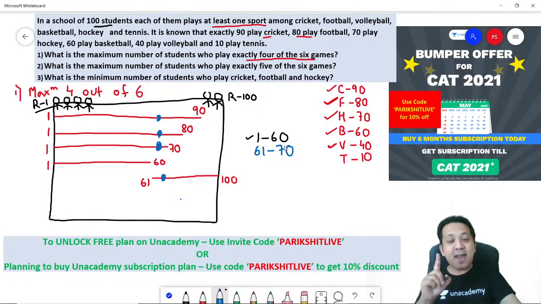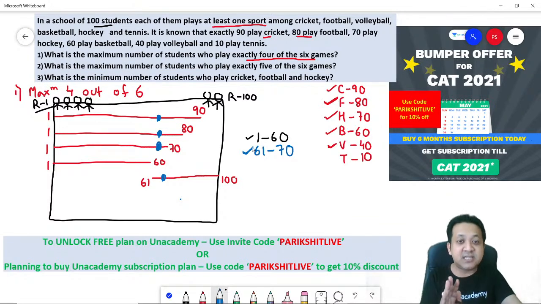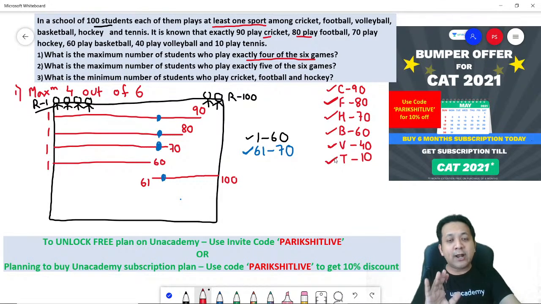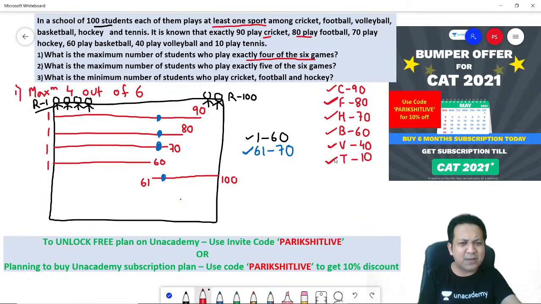And the question is maximum 4. So now do not touch roll number 61 to 70, because if you make them play the next game, they will end up playing 5 games. Next, last game. What is the last game? Tennis. How many students do I need? 10 students. But remember, you are not going to touch up till 70, because if you make 61 to 70 play the last game, they will end up playing 5 games. So don't touch them. Who will play? Obviously, the next set of students.